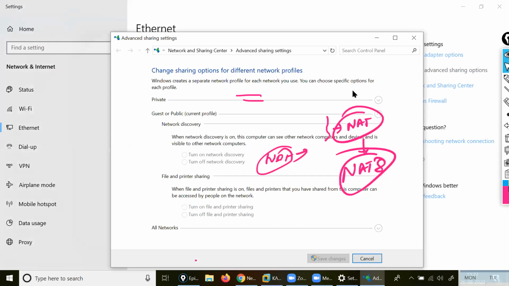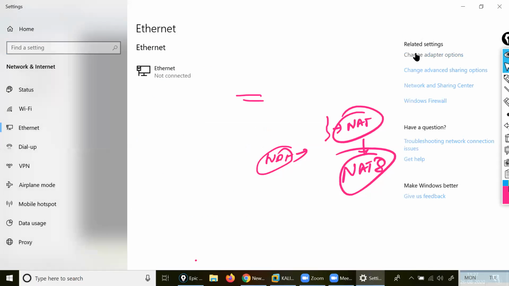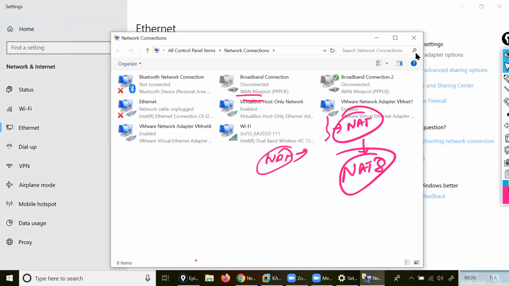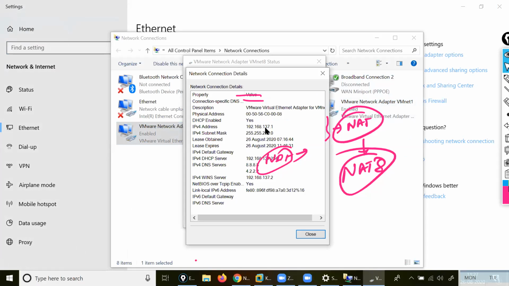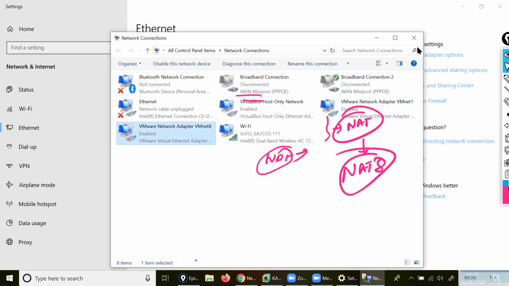Then after, just hold a minute. Here you should come. VMnet8 is there, right? Come here, details. What is coming? 192.168.137. You understood my point? Clear? By default, always remember VMnet8 belongs to my NAT, and for host-only we will use VMnet1. Clear my point? Understood?